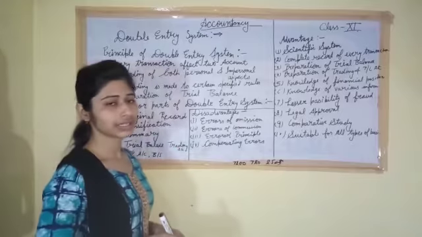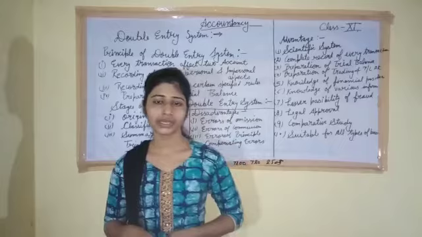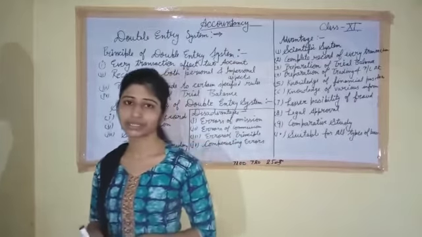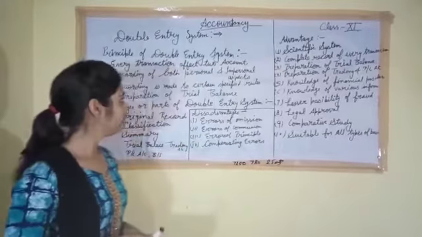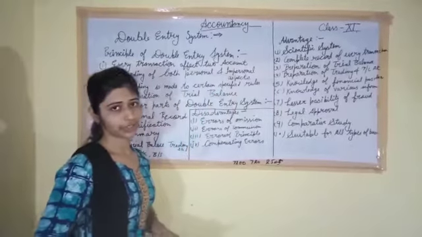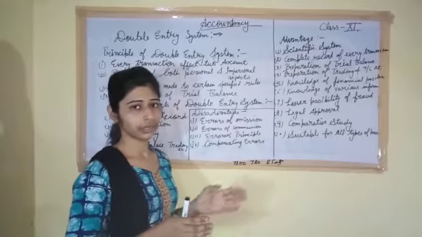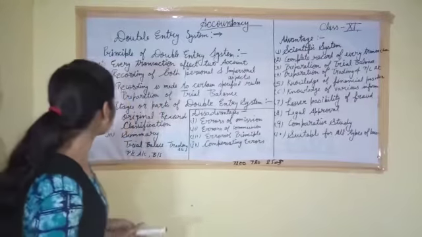Maybe both are related to personal accounts, maybe both are related to impersonal accounts, and maybe one is personal and another is impersonal. Means all account transactions are recorded in the double entry system.